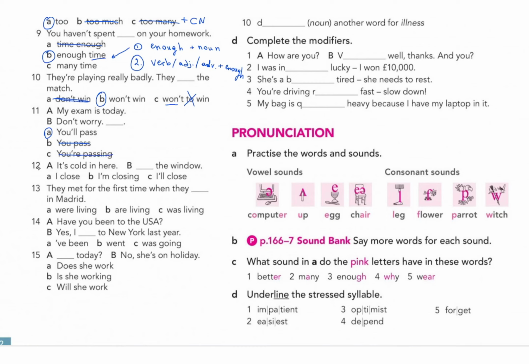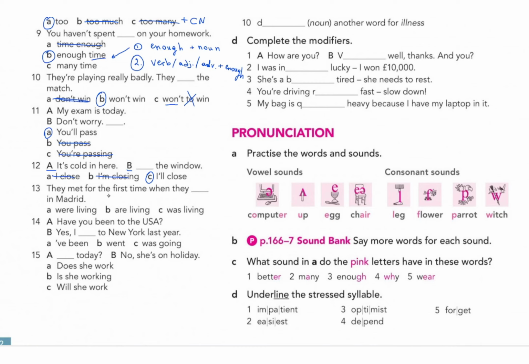Future tense, I mean. 12, it's cold in here. A is saying, it is cold in here. B says, offering, I'll close the window. I'll close the window. So for an offer, we don't use I'm closing or I close. We say, I'll close. So these questions are about how to use will, obviously, guys.